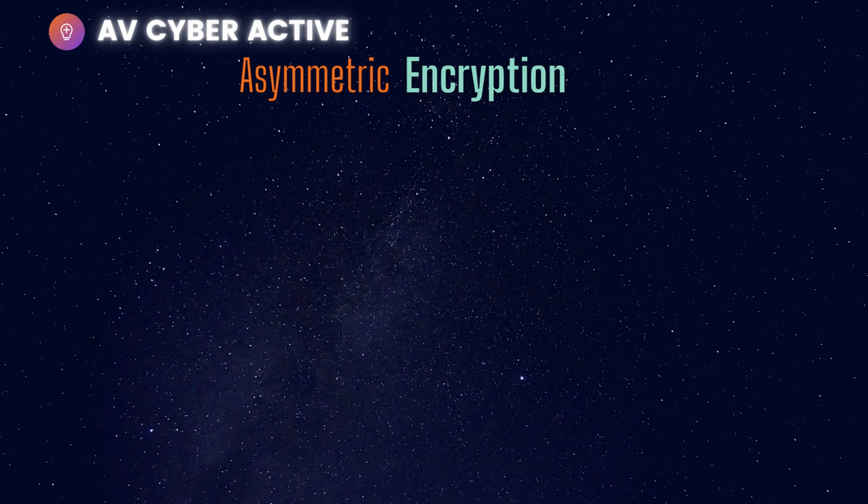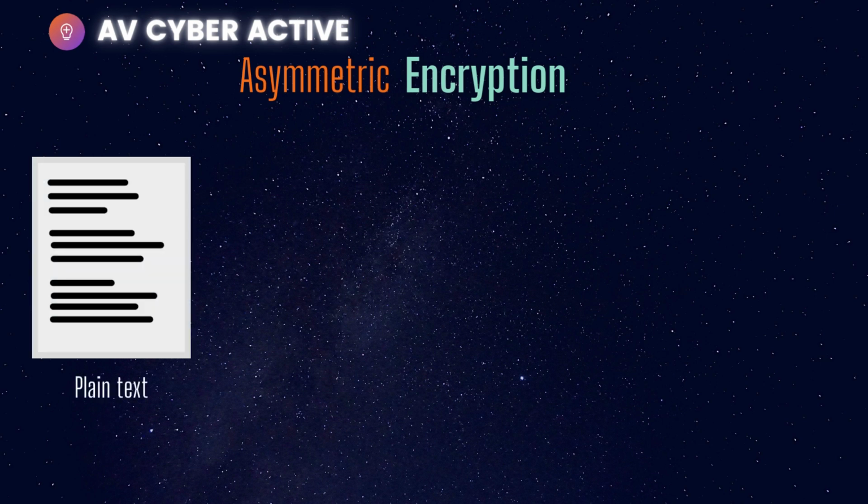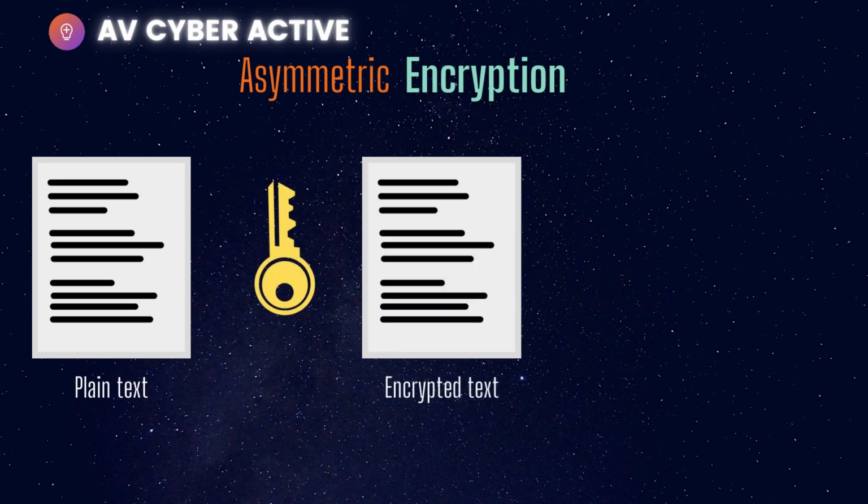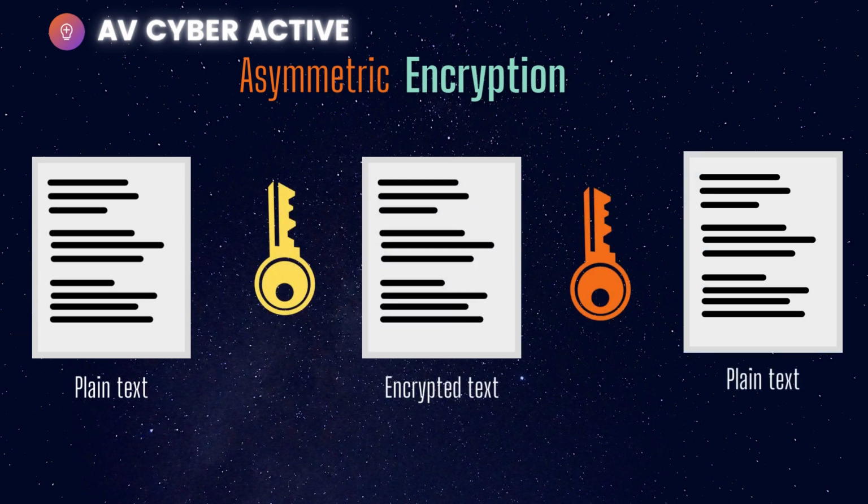So you've got your plain text once again, and you use a key to encrypt it, and then you get the encrypted text. This time you use a different key to decrypt it. Okay, why do you use a different key? That is where PKI comes into the picture.